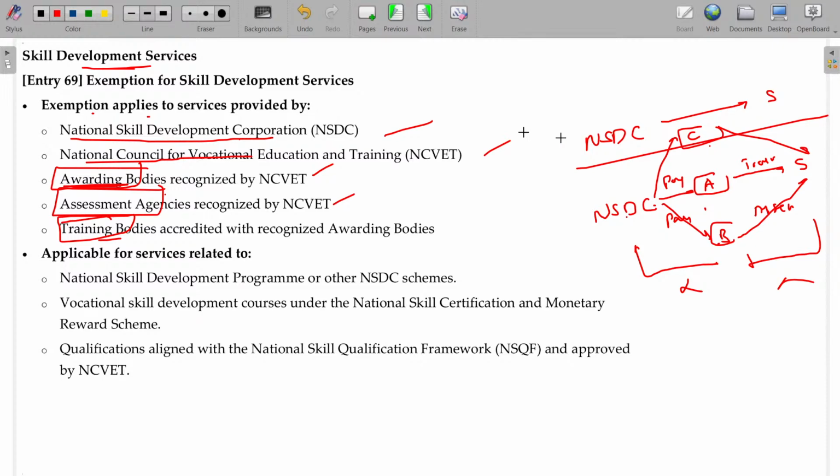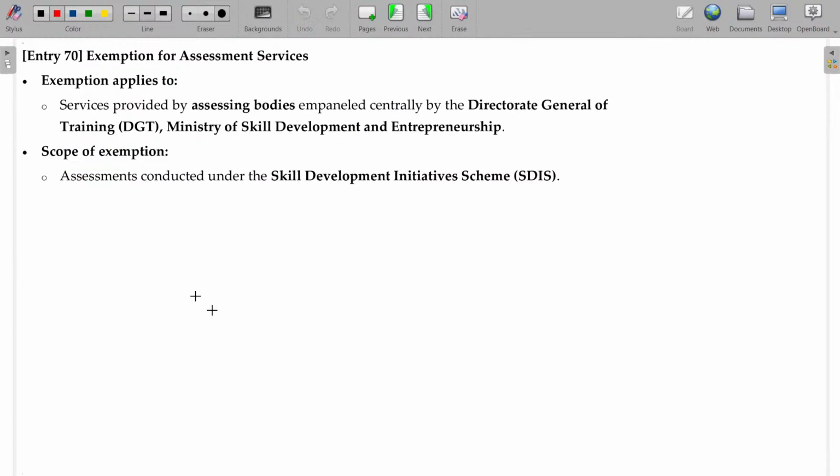Is that clear? And what sort of services are exempted? The schemes of NSDC, NCVT, the National Skill Qualification Framework, and approved NCVT qualifications, whatever it may be, are completely exempted. Is that okay?